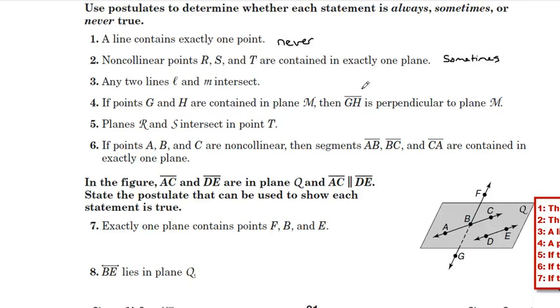For number 3, any 2 lines L and M intersect. That is true sometimes. The lines could be parallel, or if they're not parallel and they're in the same plane, they would intersect at a point.